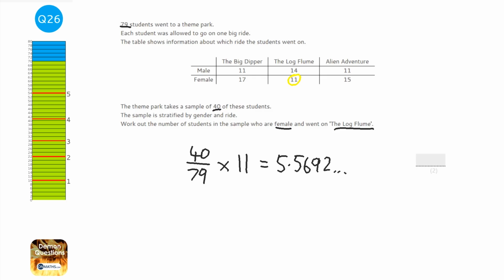5.5692 and so on. Now unfortunately, fortunately, you can't carve up a person, so there's no point of having 5.56 as an answer. You need to make sure that you have an integer as an answer if you're talking about amounts of people or amounts of things. So if you have a question just like this, where it's just talking about one of them, you can normally just safely round it.